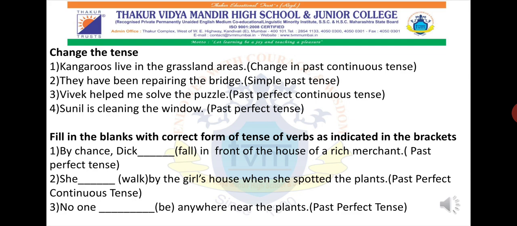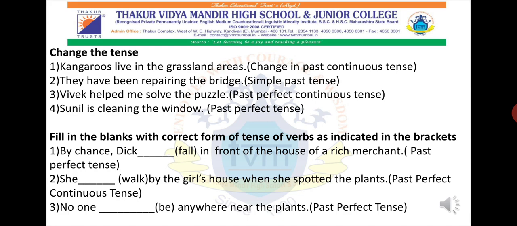For past perfect tense, we have subject plus had plus main verb third form plus object. So the subject over here is Dick. Now what do we have to add? Had. That is compulsory, because that is mandatory for past perfect tense. Subject plus had plus main verb in third form. So what will come? Main verb third form of fall: fallen. So by chance Dick had fallen in front of the house of a rich merchant. I hope you all understood this.